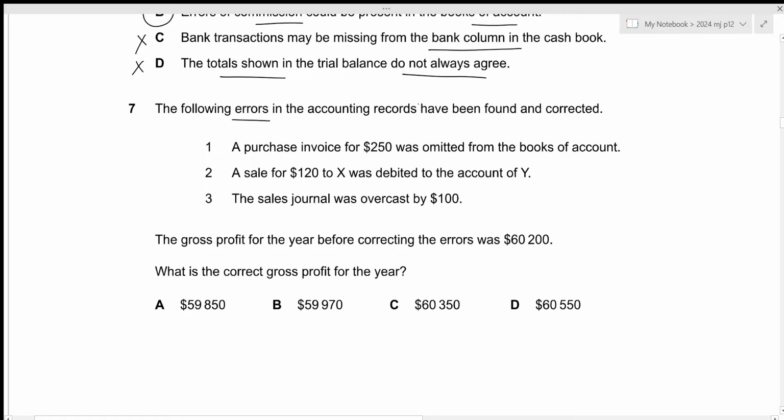The following errors in the accounting records have been found and corrected. The first one is a purchase invoice for 250 was omitted from the books of accounts. A sale of 120 to X was debited to the account of Y. This is an error of commission.